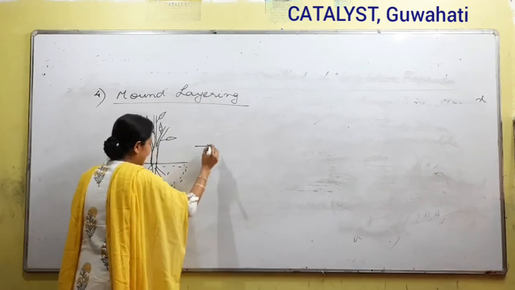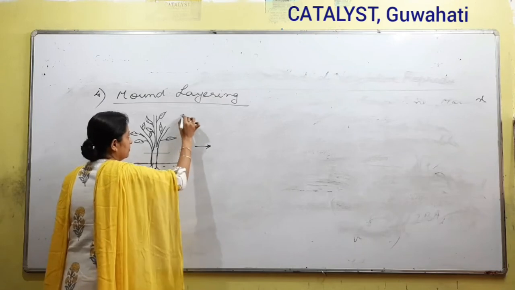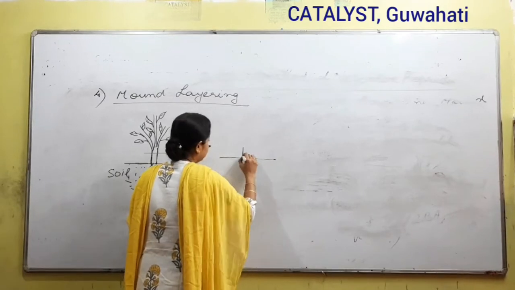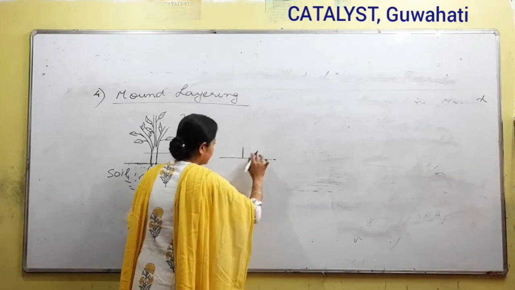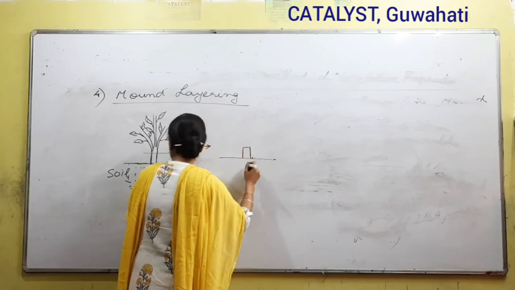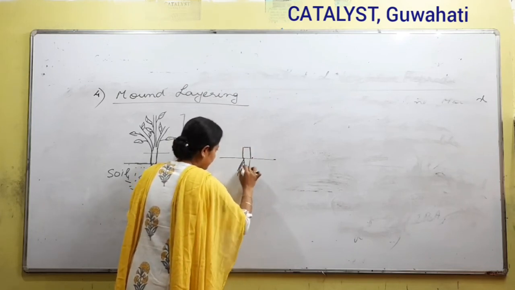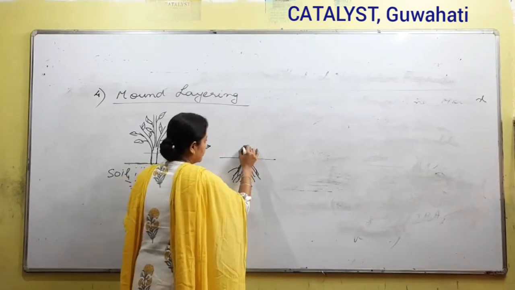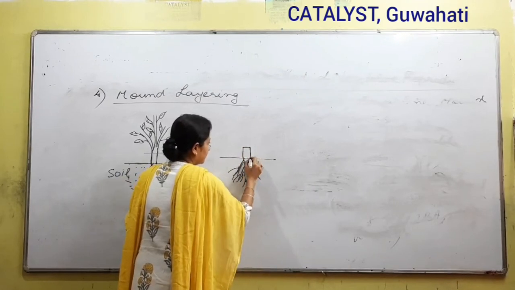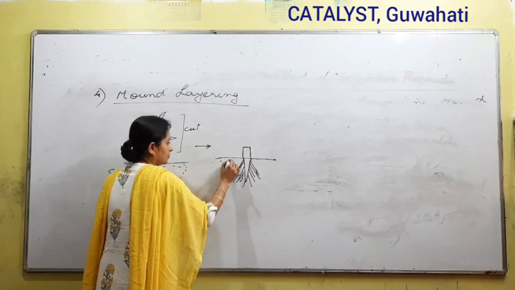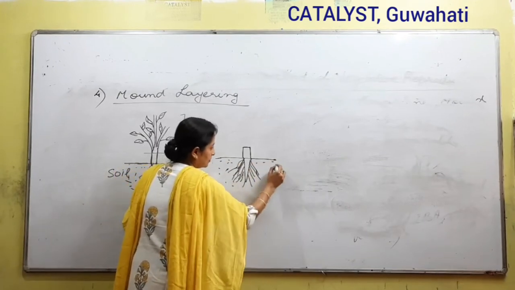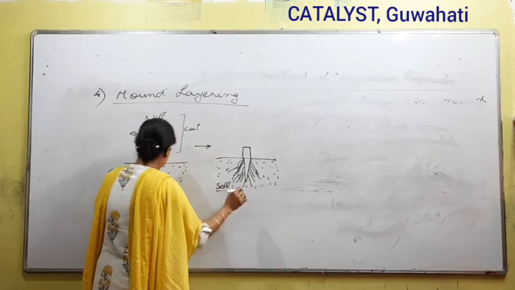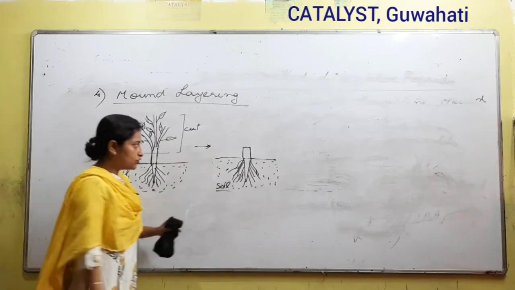What we do is we cut the plant here. So how would the diagram look then? This is the soil, and this is the cut portion.